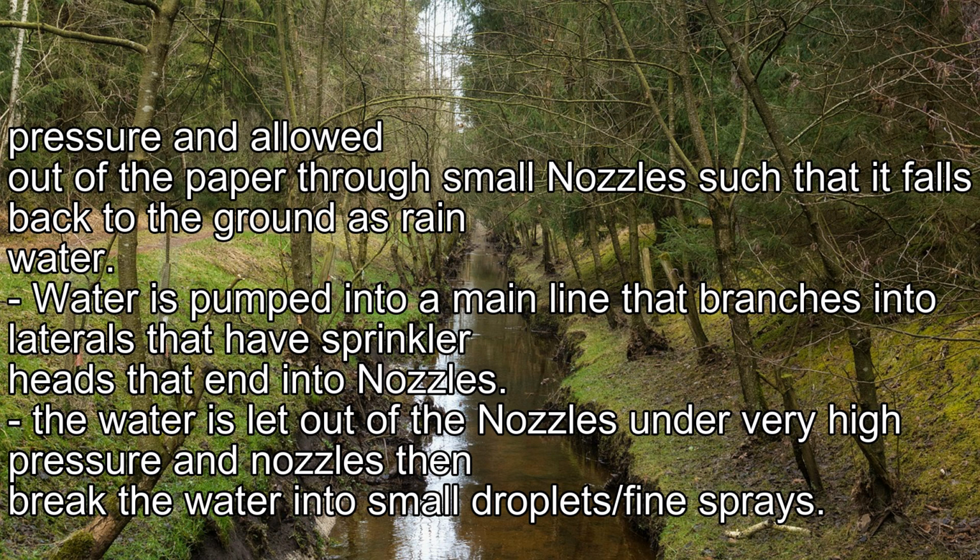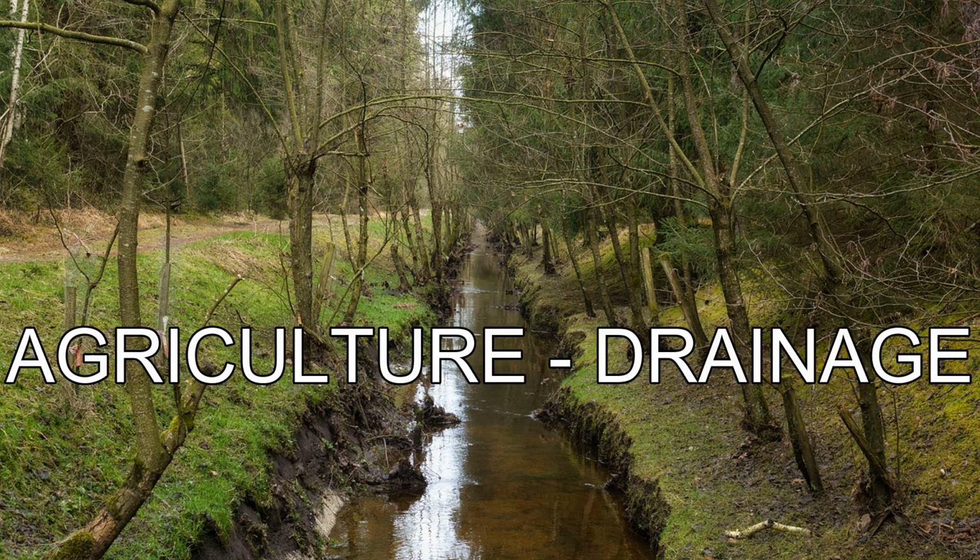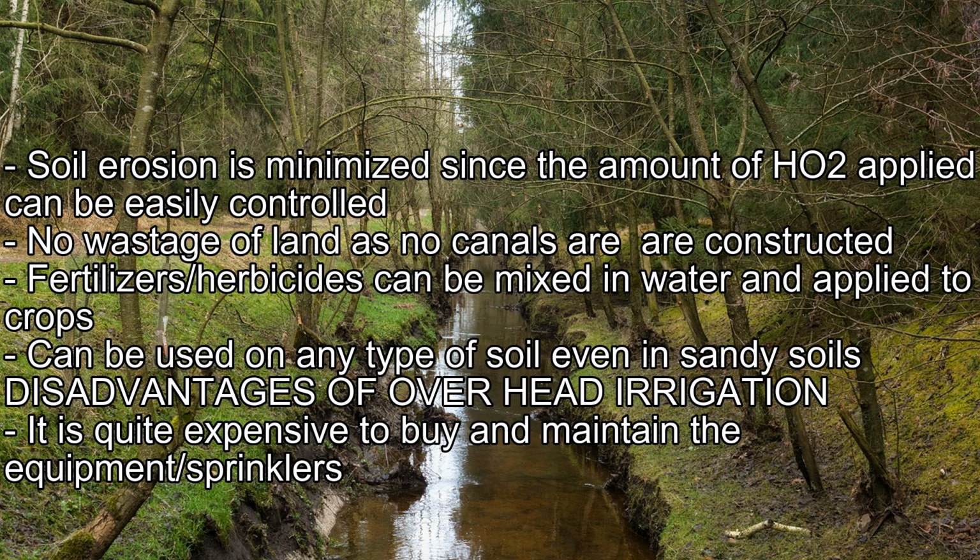droplets or fine sprays. Advantages of overhead irrigation. Soil erosion is minimized since the amount of water applied can be easily controlled. No wastage of land as no canals are constructed. Fertilizers and herbicides can be mixed in water and applied to crops. It can be used on any type of soil, even sandy soils.